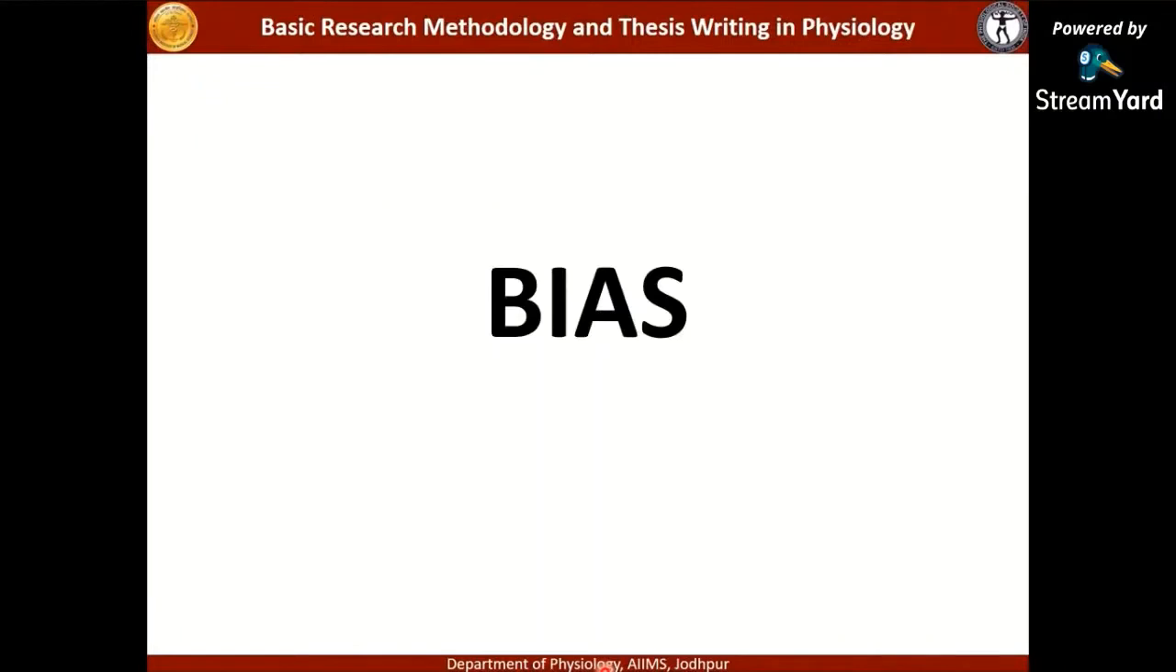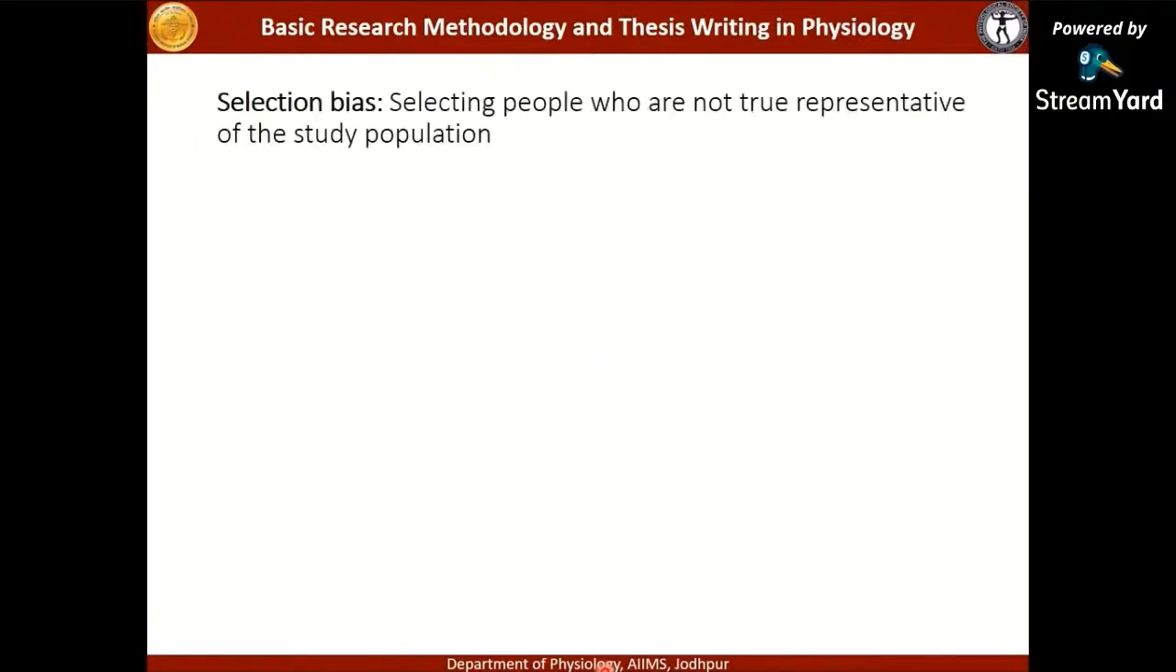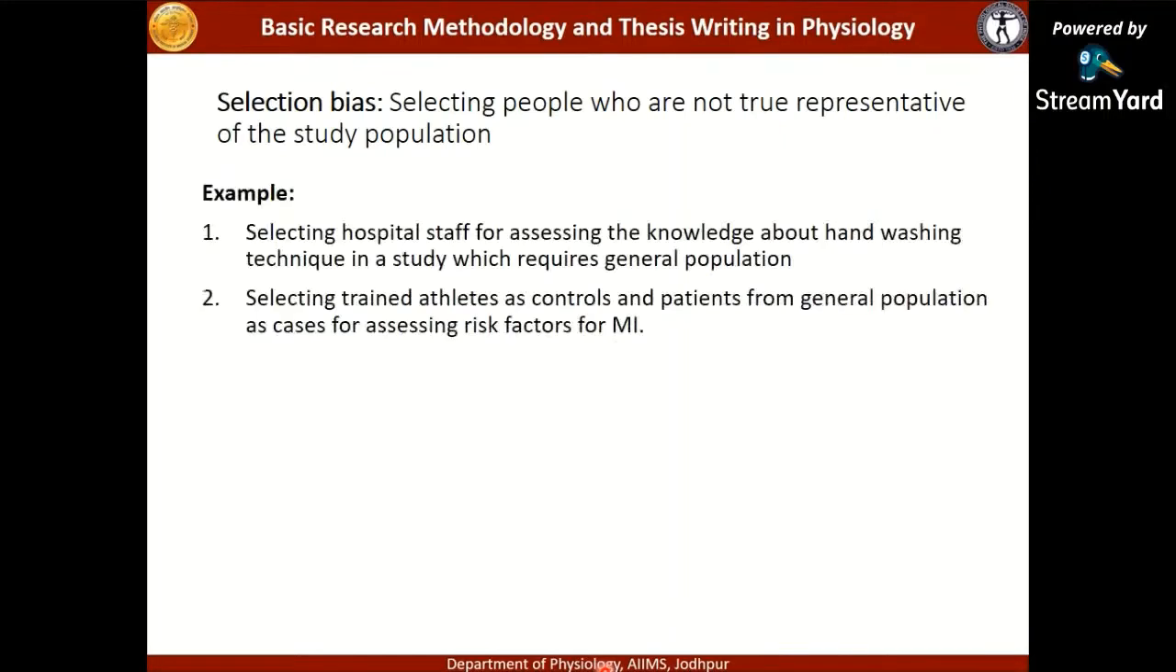This one I reserved for the end, so now I will be taking up selection bias. Selecting people who are not true representative of the study population. Let's take examples. The first one is selecting hospital staff for assessing the knowledge about hand washing technique in a study which requires general population. So obviously there is selection bias because the hospital staff is definitely going to have much more knowledge about the hand washing technique